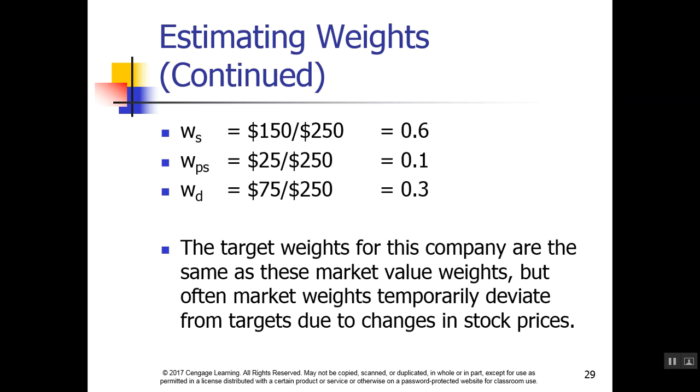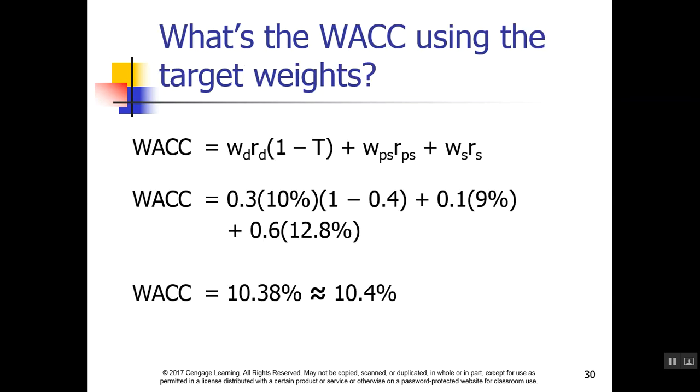We calculate the weightings for each. 60% is stock, 10% is preferred stock, and 30% is debt. Here's the WACC formula finally written out for you guys to see. You can see that it's taking the weighting of each component of capital times the required rate for that component of capital. And for debt, it's the after-tax required return.